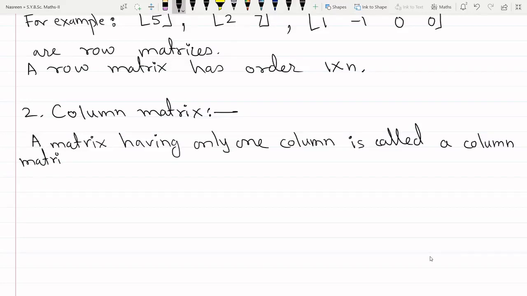So you must have understood by now that the number of rows can be any number, but there should be only one column in the matrix. Such a matrix is called a column matrix, or you can also say a column vector.